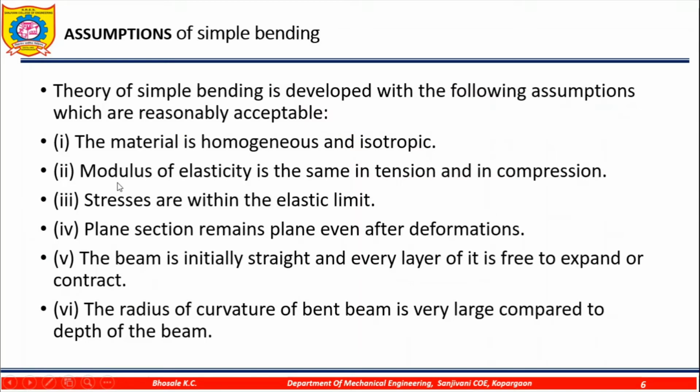These are the assumptions of simple bending. The theory of simple bending is developed with the following assumptions, which are reasonably acceptable. The material is homogeneous and isotropic. Modulus of elasticity is the same in tension and compression. Stresses are within the elastic limit. Plane sections remain plane even after deformation. The beam is initially straight and every layer of it is free to expand or contract. The radius of curvature of the bent beam is very large compared to the depth of the beam.